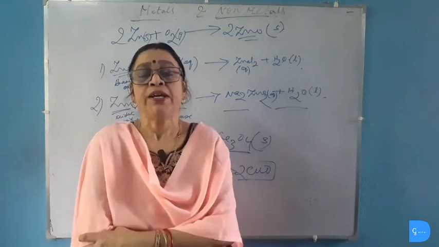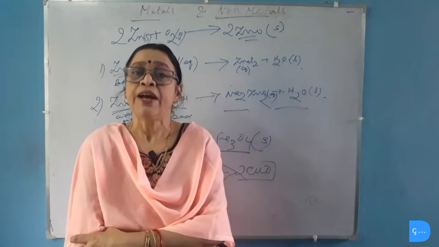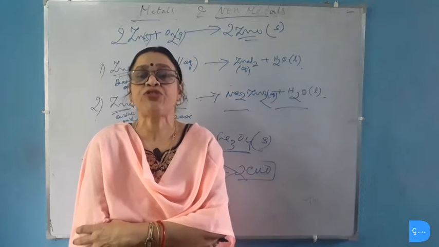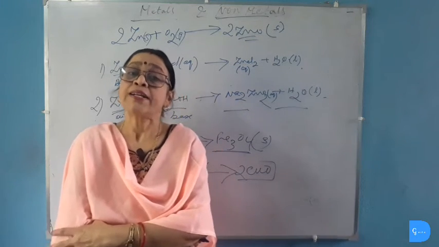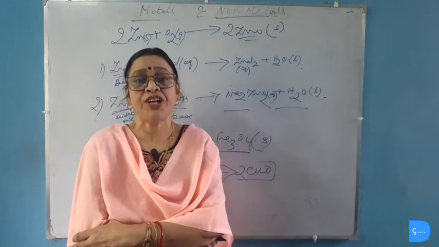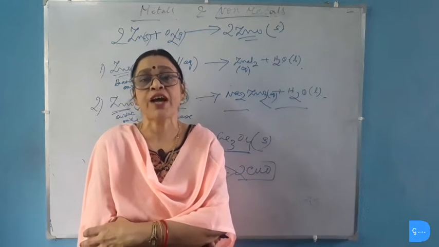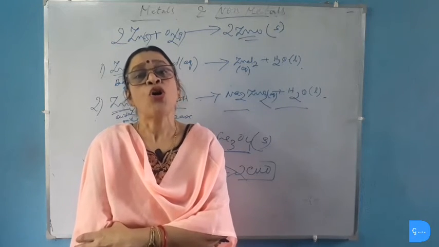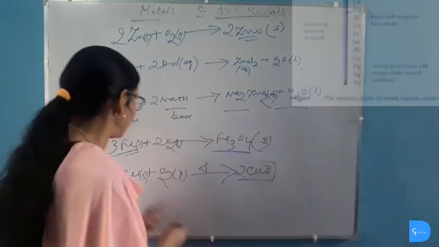One thing we must remember is that metals like magnesium, aluminum, zinc and lead react at ordinary temperature with oxygen and produce their respective oxides as a thin layer. This thin layer of their oxides prevents further oxidation of the metal, or we can say that this thin layer of their oxides protects the metal from corrosion. So we will summarize the reaction of the metals with oxygen.